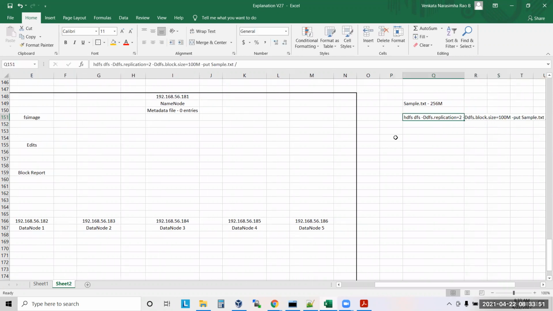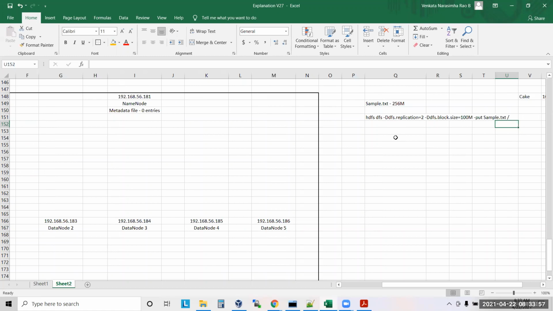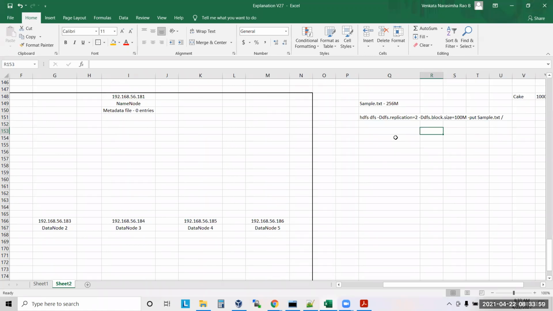Now tell me how many pieces this will be divided into. 3 pieces. Sizes 100 MB, 100 MB, 56 MB. These are BLK 001, BLK 002, BLK 003. What is the replication factor here? 2.